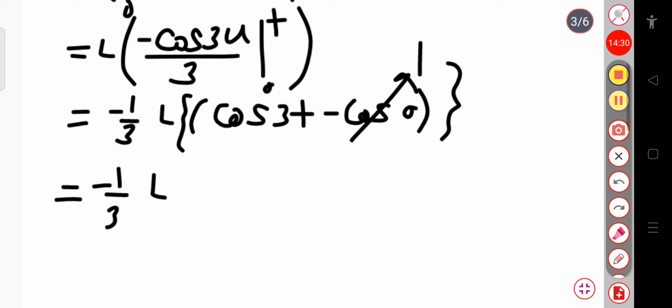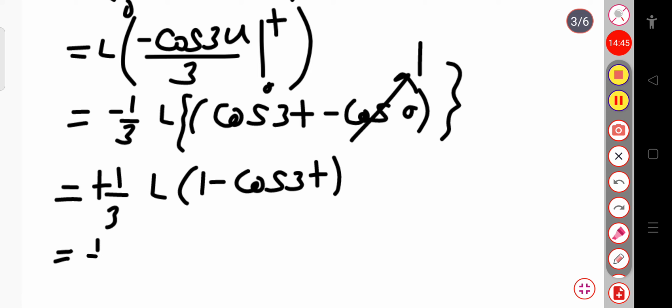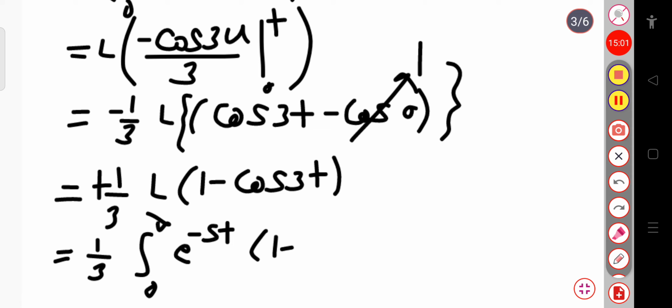If I take this minus sign inside the bracket, this will be the Laplace transform of 1 minus cos 3t. Again this will be 1 by 3 into the integration over 0 to infinity of exponential minus st, times the function 1 minus cos 3t, into dt. This is the general form that I am writing.